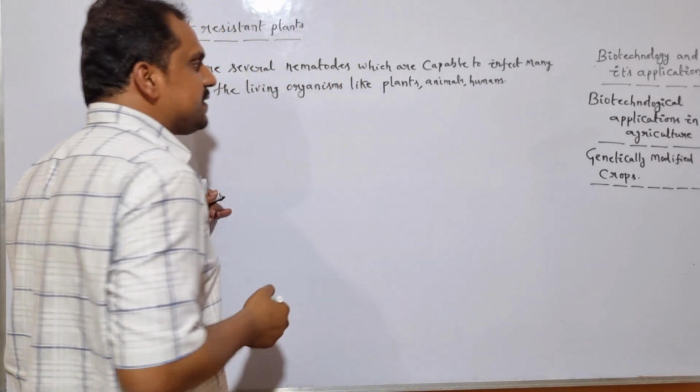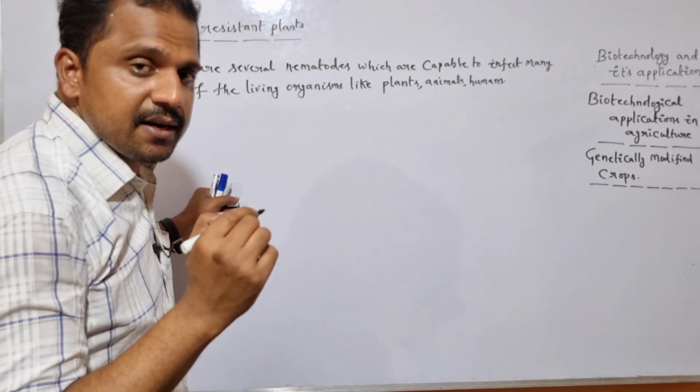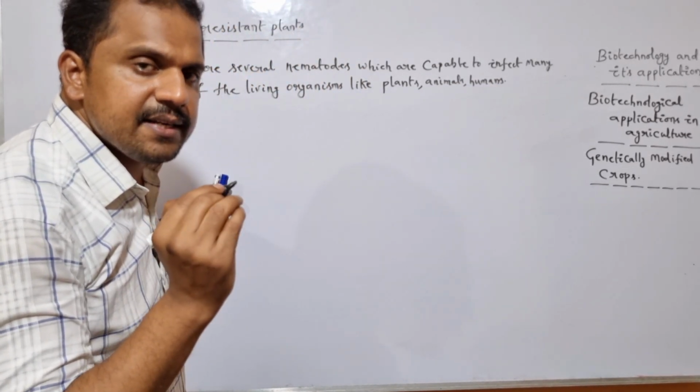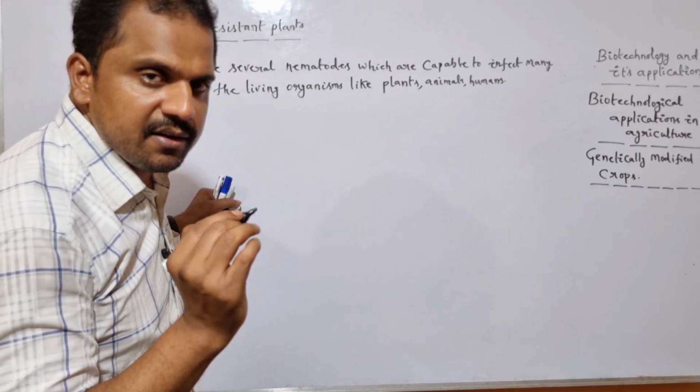So here one specific nematode which most commonly targets the root of the tobacco plant is Meloidogyne incognita.